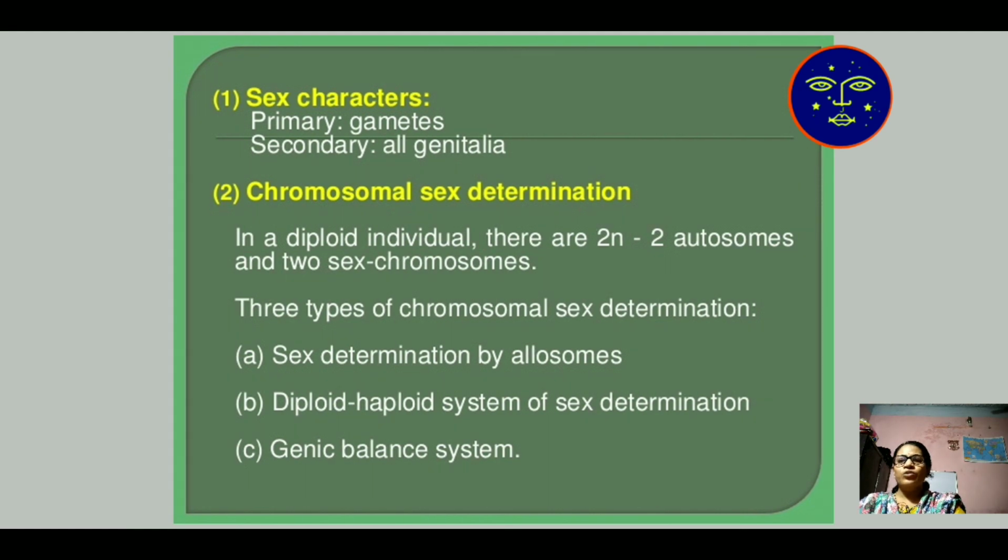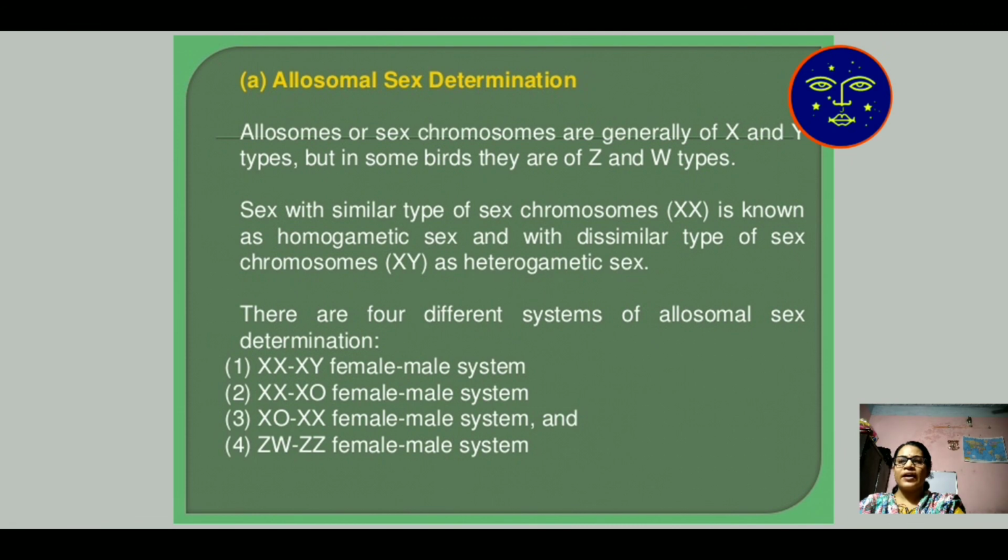How does your allosome determine your sex character? In allosomal sex determination, there are four categories. Number one, XX and XY, female and male system. That means XX is for female character and XY for male character. Then number two, XX and X0. In this, XX is for female and X0, where 0 means one chromosome is absent, determines the male character.